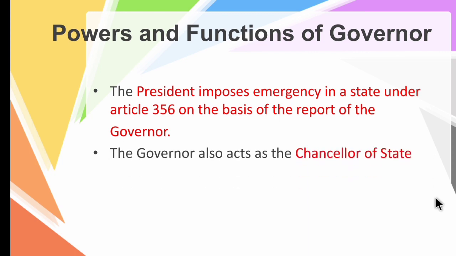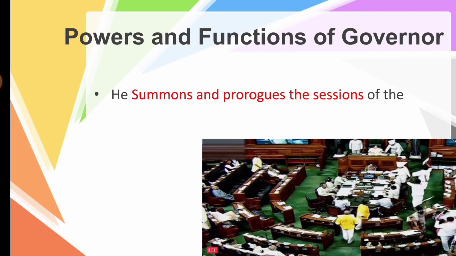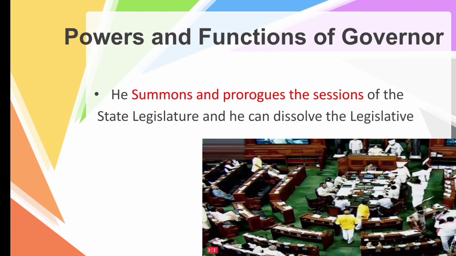And then the governor also acts as a chancellor of the state university. Next, he summons and prorogues a session of the state legislature and he can dissolve the legislative assembly. So he summons and prorogues.